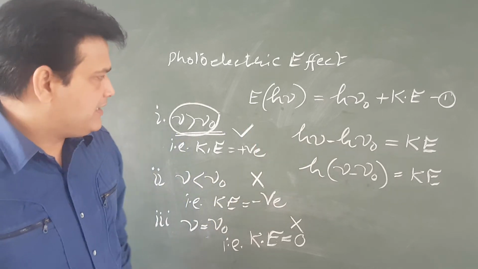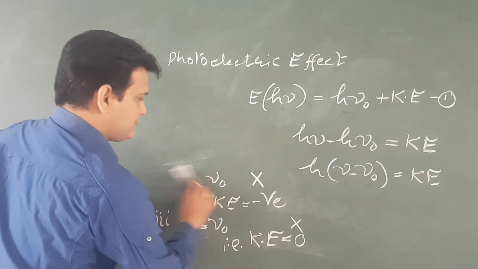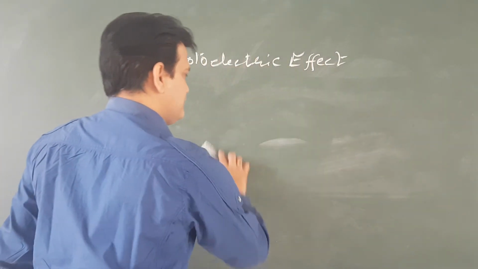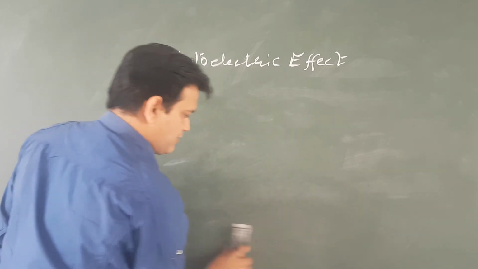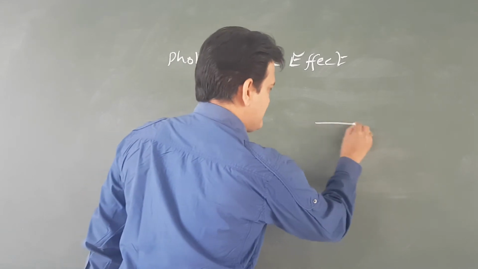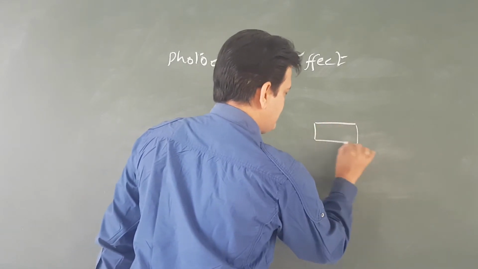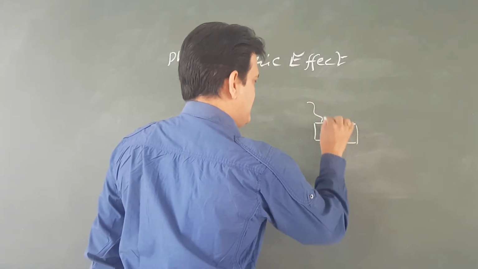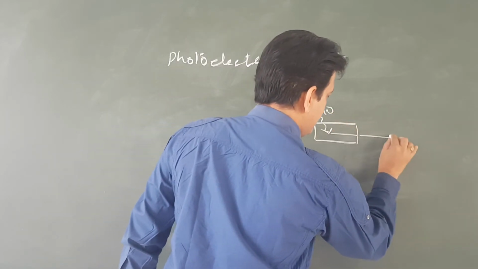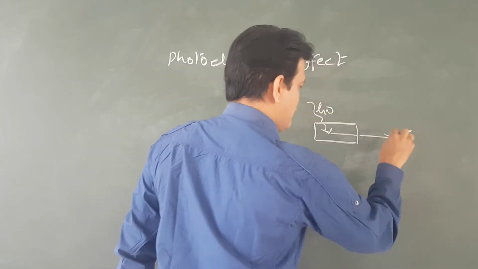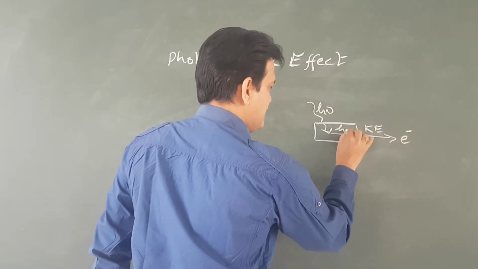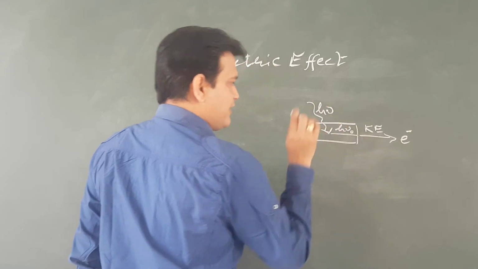Now let us discuss some graphical representations involved in the photoelectric effect. You have seen that when energy is allowed to fall, then the photoelectron will get ejected. This is the kinetic energy. H nu naught is the work function.